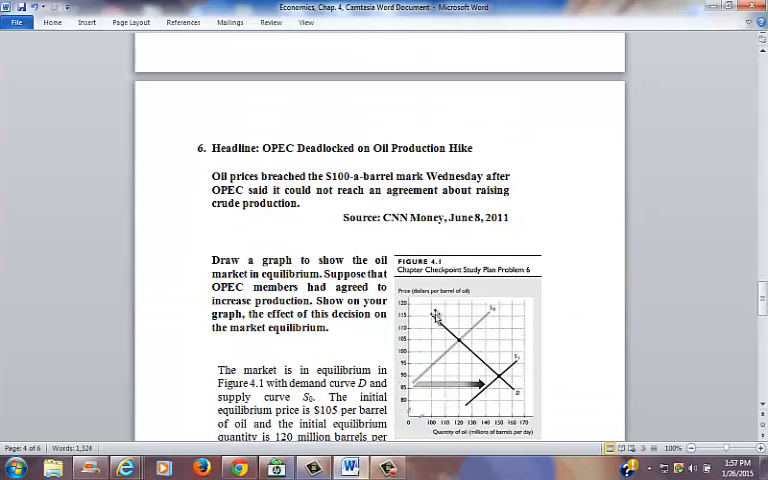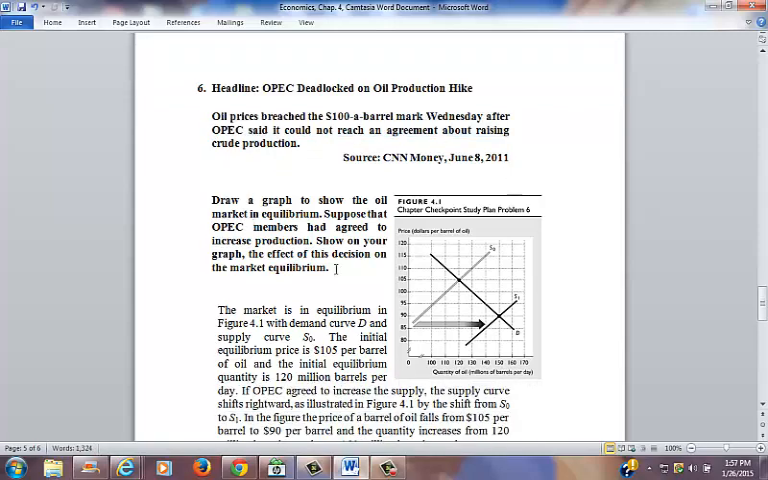Question 6 gives a headline: OPEC deadlocked on oil production hike. Oil prices breached the $100 a barrel mark Wednesday after OPEC said it could not reach an agreement about raising crude production. The instructions state, draw a graph to show the oil market equilibrium. Suppose that OPEC members had agreed to increase production. Show on your graph the effect of this decision on the market equilibrium.